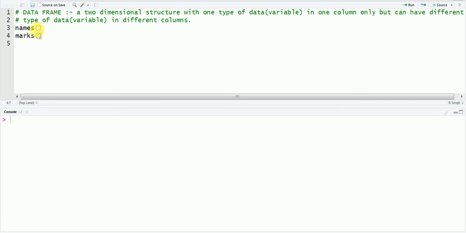So how to form a data vector here? So this is our first problem. Before describing a data frame, you need to describe a data vector. Data vector means a single column. How will you define it? So for this, what will we do? Names equal, so this is the first column we are making here.